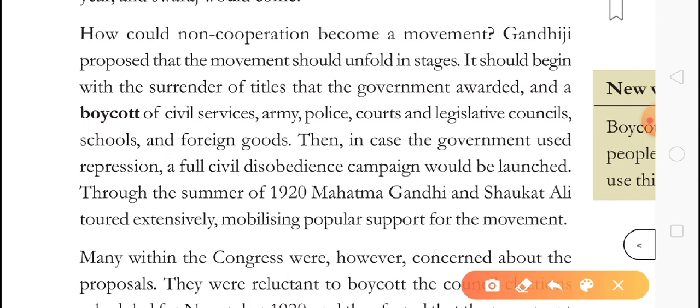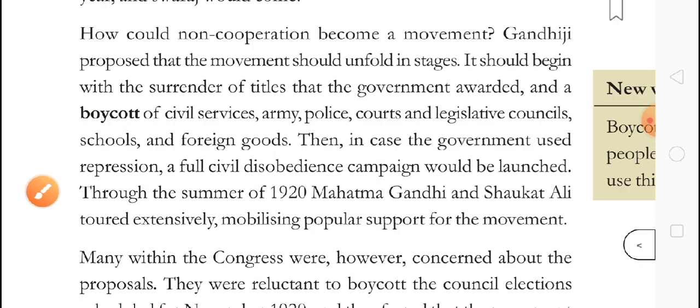Then the government used repression and became very aggressive against the people. Through the summer of 1920, Mahatma Gandhi and Shaukat Ali went to different parts of the country. They started asking people to join this movement, the non-cooperation movement.